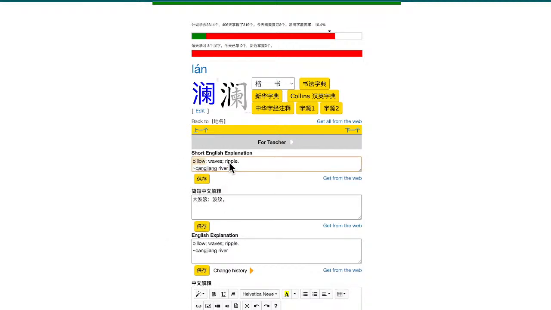So what is billow? Billow is a large undulating mass of something. So this is big. Billow is the big one, right? So ripple is the small one. No matter how big it is, basically it's ripple waves of water surfaces.